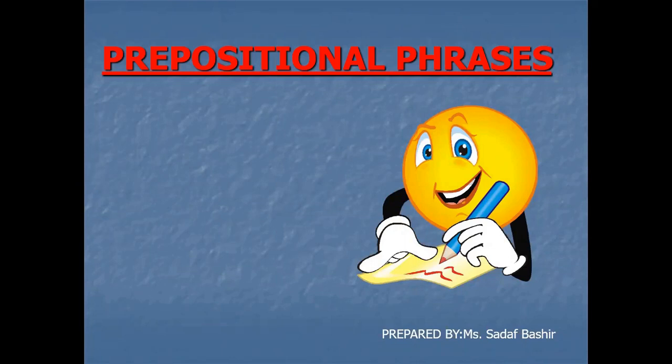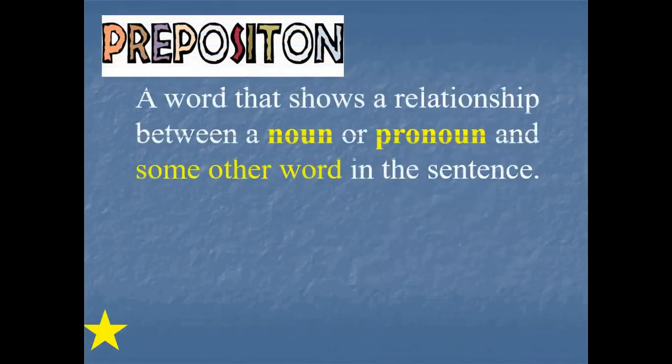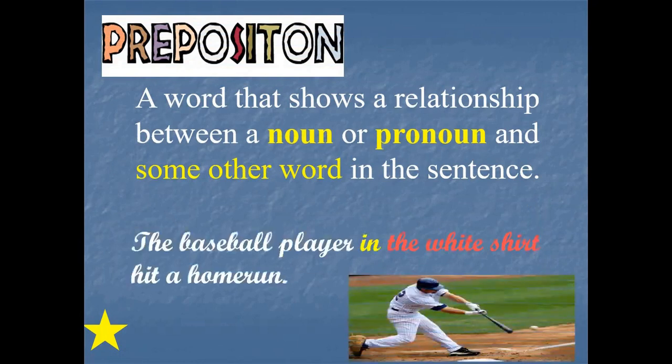Prepositional phrases. Let's see what we have in prepositional phrases. Preposition: a word that shows a relationship between a noun or pronoun and some other words in the sentence is called a preposition. For instance, the baseball player in the white shirt hit a home run.